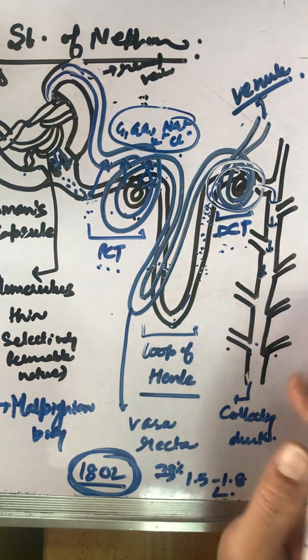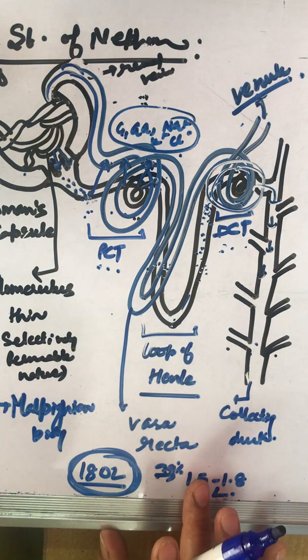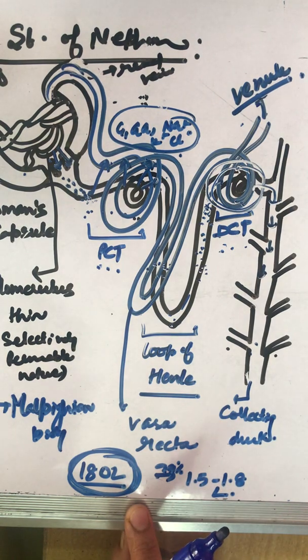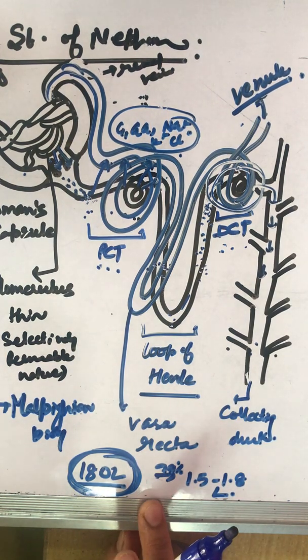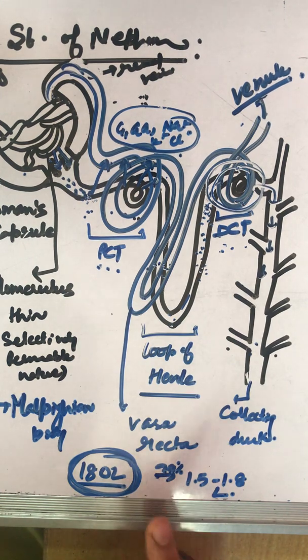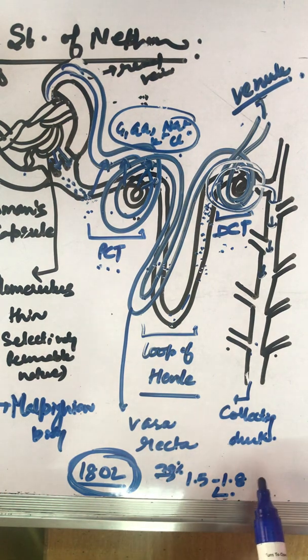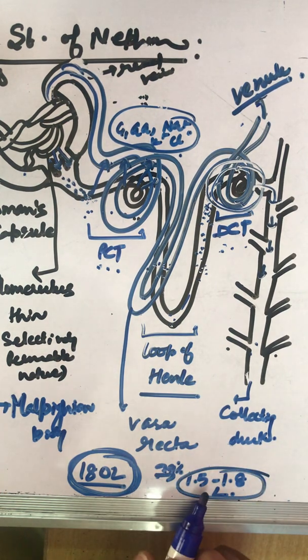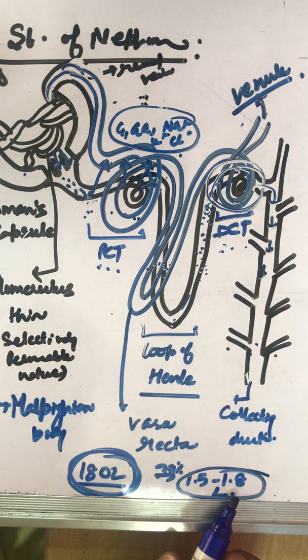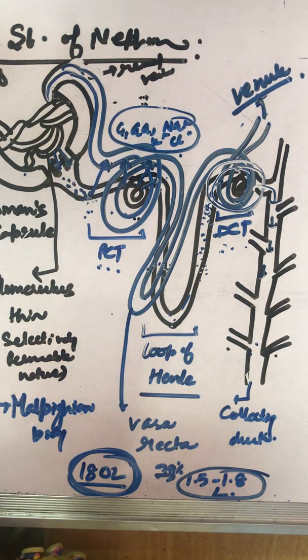We, mainly terrestrial organisms, are in the habit of conserving water. So we reabsorb the maximum amount of water from the filtrate and excrete nitrogenous waste with very little amount of water. That's why we say that we release almost around 1.5 to 1.8 liters of water. Rest all is absorbed by the system. Clear?